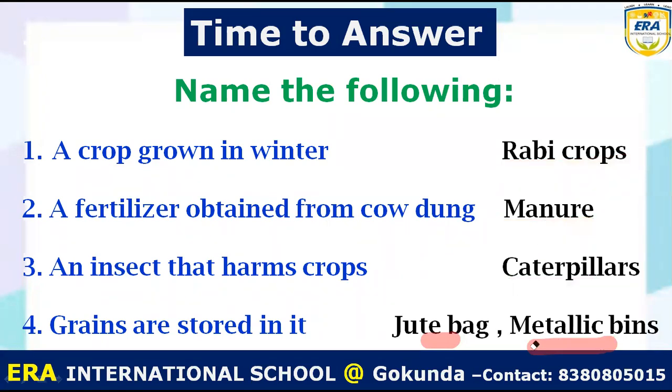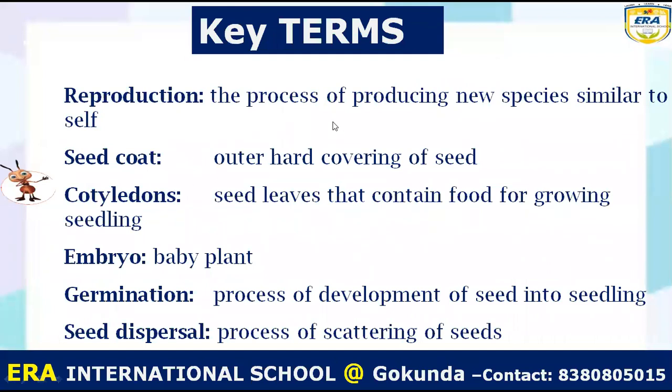Okay, check your answer and fill in the textbook properly without any mistake. Learn the spelling properly. Now key terms, what we learn from this lesson. First is reproduction, the process of producing new organisms similar to self. Seed coat, the outer hard covering of a seed. Cotyledon, seed leaves that contain food for the growing seedling. Embryo means baby plant.